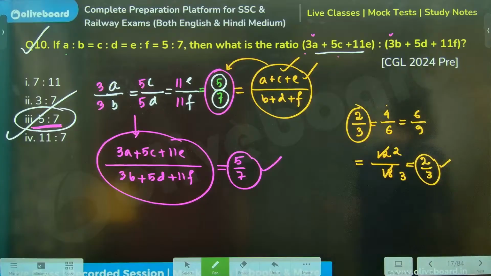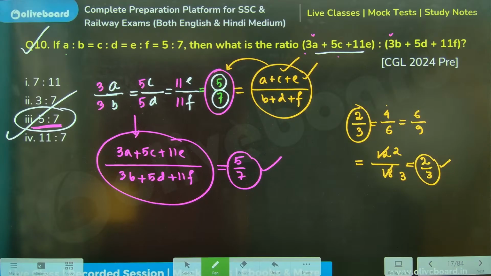Everyone, is this clear? Is this 100% clear, or you want me to explain again? Please feel free to ask. Anyone having any doubts whatsoever?